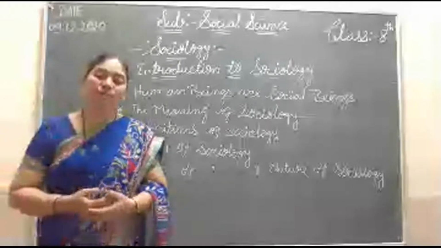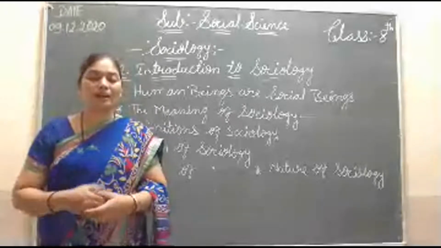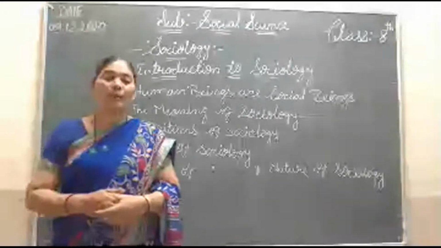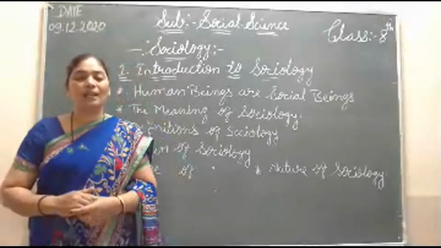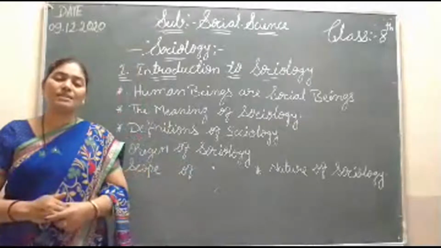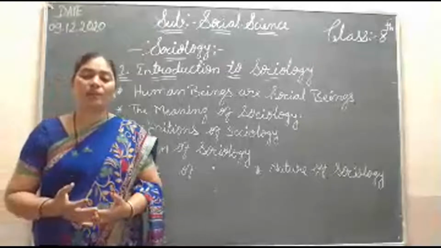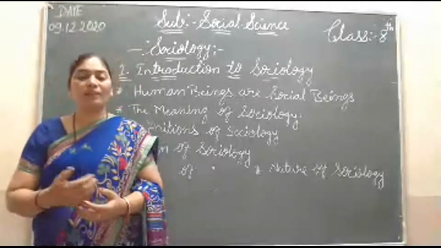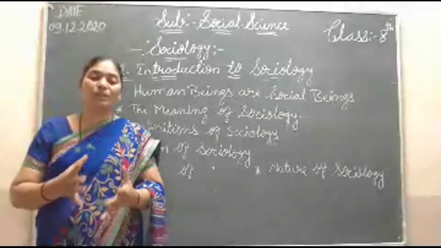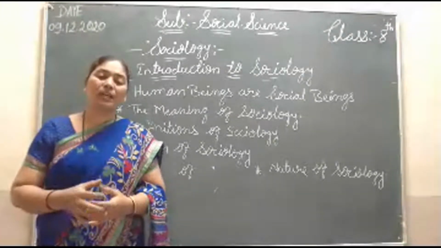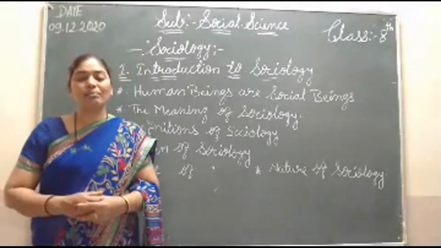And sociology is the youngest science. Other sciences came before, but this came afterwards, in the 18th century. So this is the youngest science and it is very helpful in understanding society. Sociology is a must; we have to study about society, how we have to live, how we have to improve ourselves. Human beings cannot live individually. They must live with the society only. So society is a must.